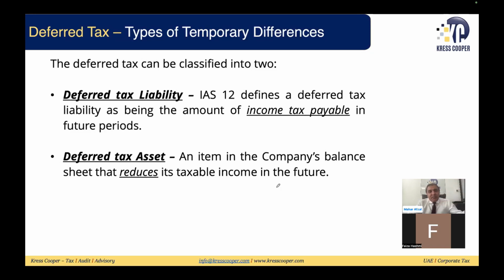And deferred tax asset will be there where your current period taxable profit will be higher. You will be liable to pay lesser tax in the future. That is the deferred tax asset.